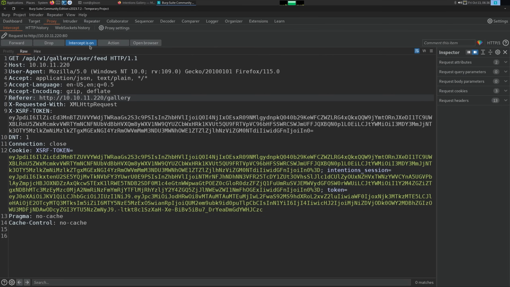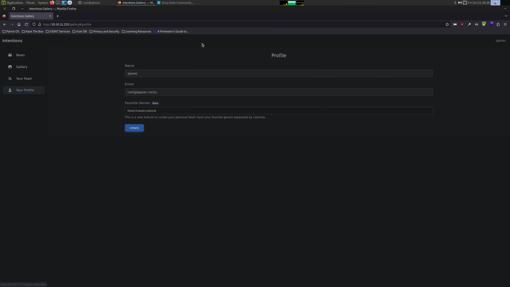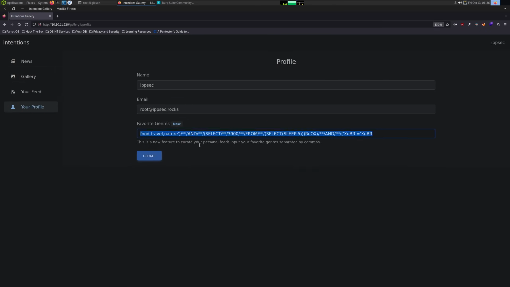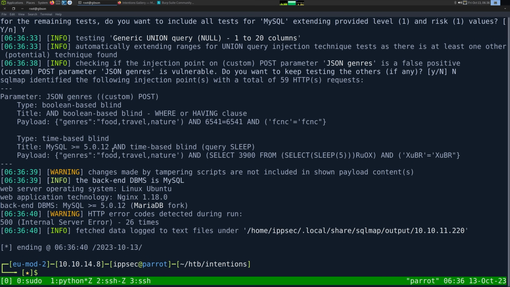And if this is going, we can go back here, look at profile, and I believe we'll see the profile be changing to various payloads that sqlmap is using. So this is one of the ones that it attempted to use. We can refresh and see it will keep on changing. It was trying a union select right there. And let's see. It found Boolean blind and time-based blind. It didn't actually find union injection.